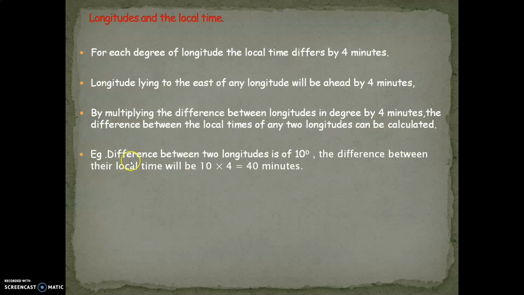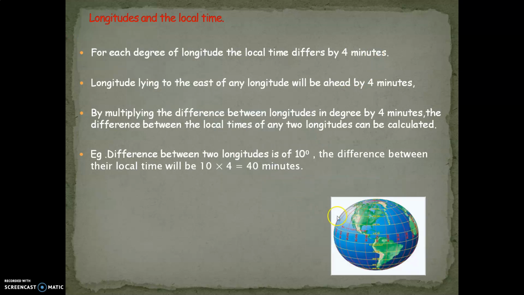We'll see over here, for example, if the difference in longitude is 10 degrees, we will use 10 multiplied by 4. Why 4? Because the time differs by 4 minutes per degree. So the answer is 40 minutes. The time difference between the two longitudes will be 40 minutes. You will see over here that the time difference between these two longitudes will be 40 minutes.